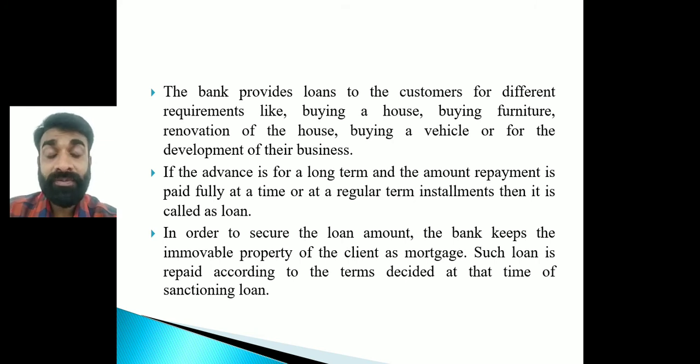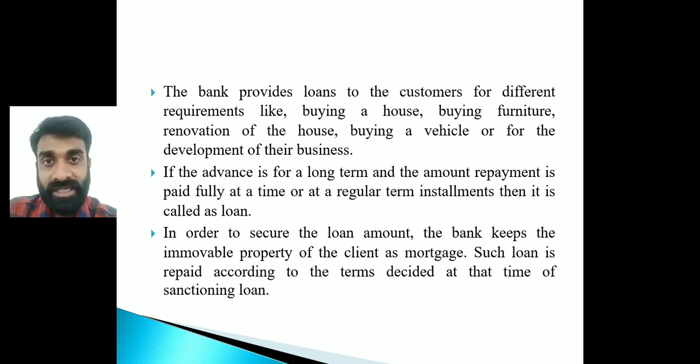From whatever financial institution I'm going to take a loan, they are going to ask for financial proof that I'm a financially sound person, right? So a solvency certificate needs to be obtained from my bank, and I will provide that certificate to the particular bank from whom I'm going to take the loan. Depending upon that solvency certificate, they see that yes, this person is financially sound and is going to repay the loan at the particular time, so obviously they are going to give me the loan. But here, one important thing: they are going to demand a guarantee, and the guarantee can be of any kind, like deposits or gold.